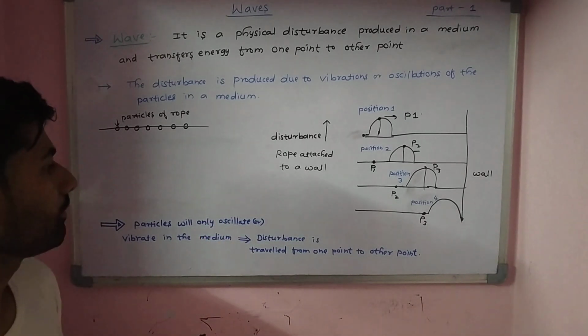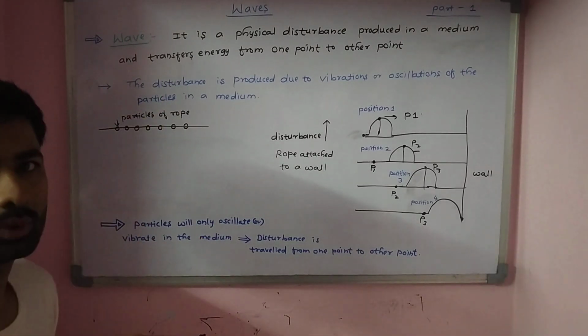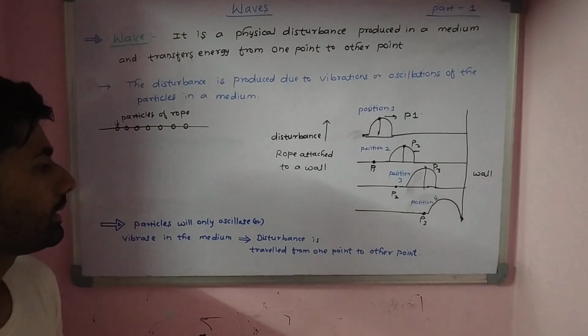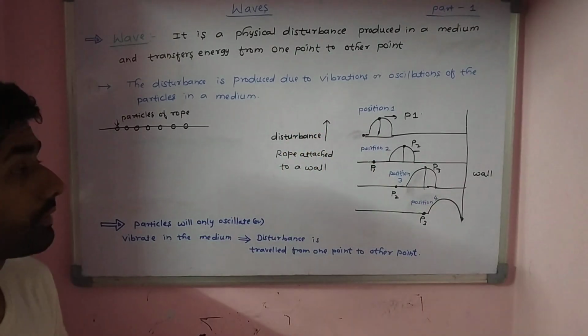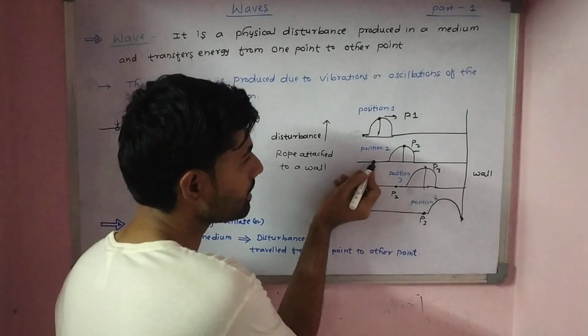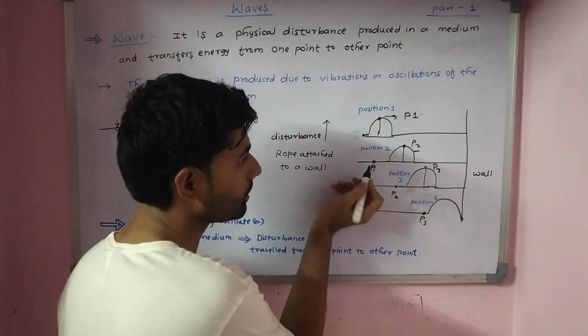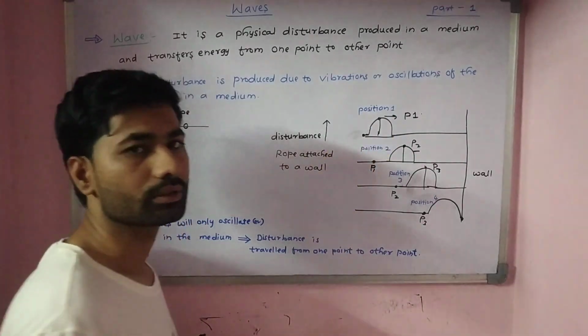One more important thing we need to know here is the particles are going to only oscillate to and fro, and the disturbance is going to travel from one point to another point. As we have seen over here, the particle P1 remains here in the equilibrium position. If it is in maximum displacement, then it is at this location.